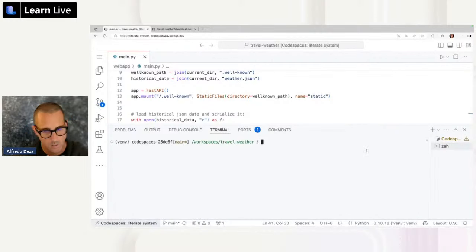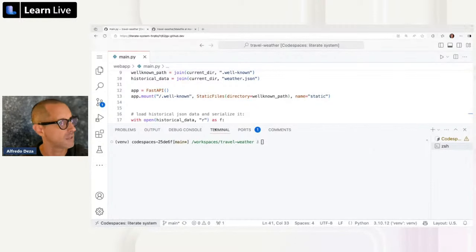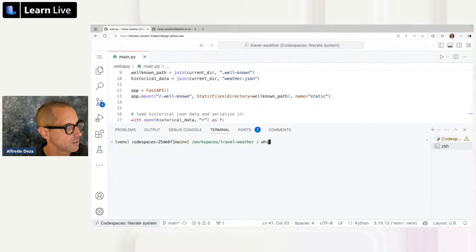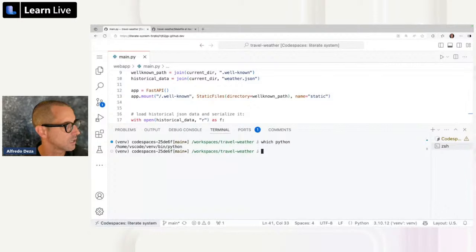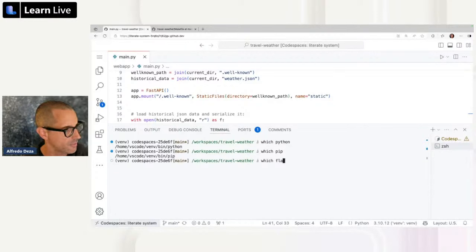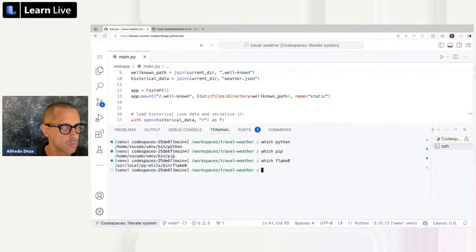All right, so in here, you can see Python applications are pretty terrible with packaging. You can see here, this is a virtual environment. If you don't know what a virtual environment is, no problem. It's where we are going to install our dependencies. So if we say, for example, which python, it's coming from the virtual environment, same thing with pip, which is the Python installer tool. Let's take a look if Flake8 is installed. All right, so it is installed. And what Flake8 is, it's a linter.